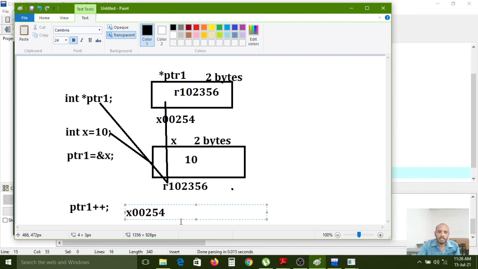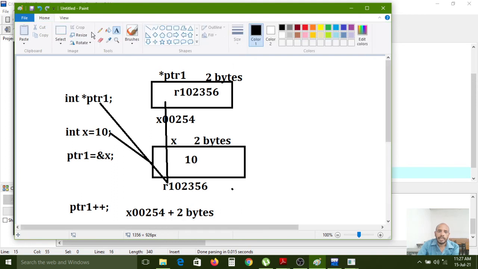Am I correct or not? Now I am incrementing with 1. Here 1 is nothing but plus 1. It is performing the operation on the memory address. What type is it? Int data type, so 2 bytes of memory are occupied for this pointer variable. Again it is pointing to some other variable address, and if you increment the pointer here by 1, then an extra 2 bytes of memory will be added, since we have used int data type for the pointer variable.